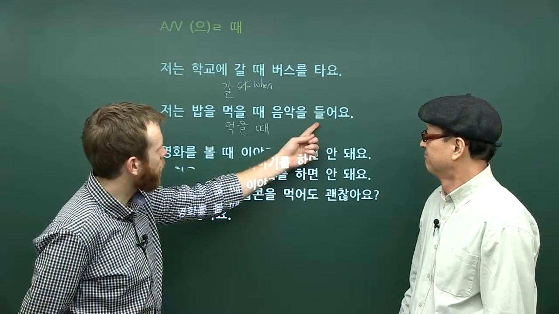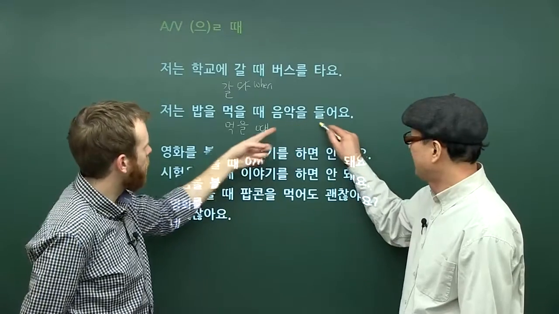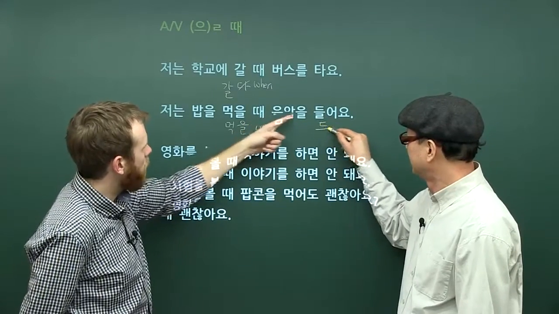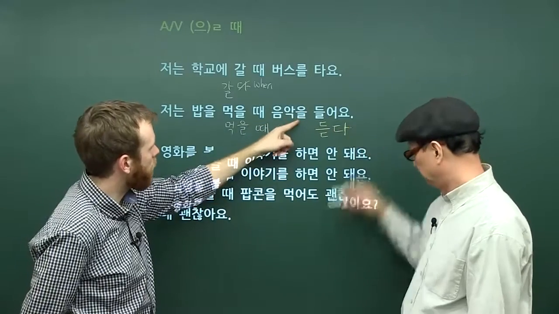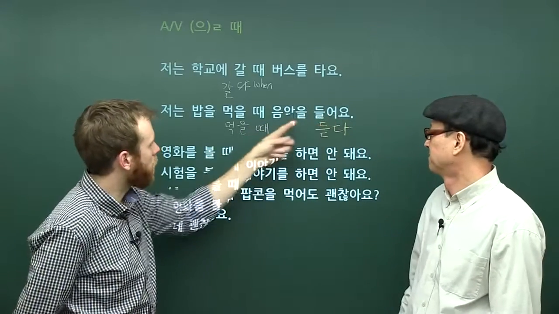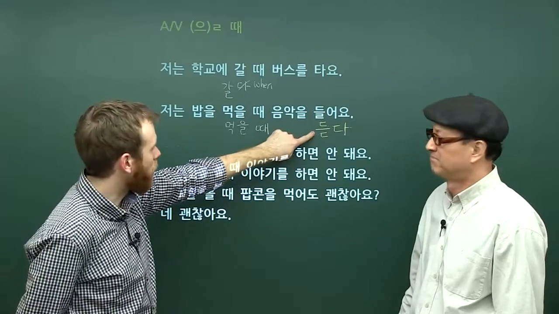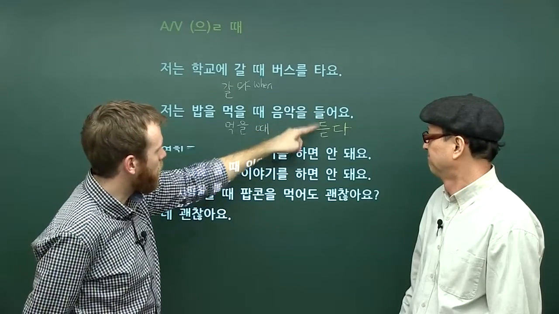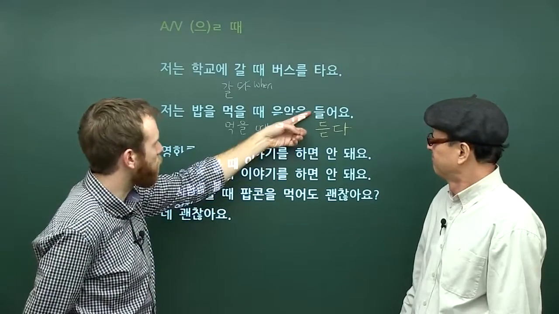The second one we have is 들어요. This is a bit of a funny verb. Here it's 음악을 들어요. 음악 is music, our object marker 을, and 들어요, so to listen to music. This verb is 듣다, but when we conjugate it, we change the ㄷ to ㄹ. So the pronunciation is 들어요.